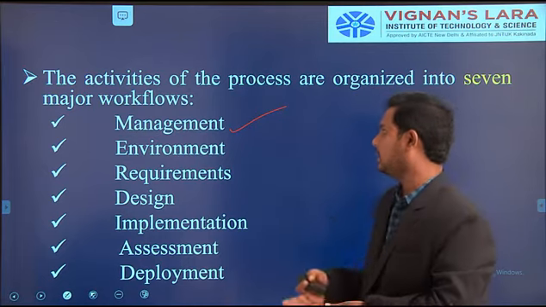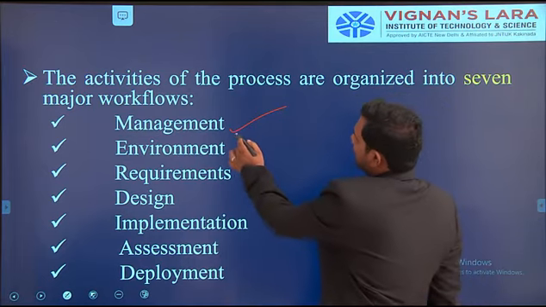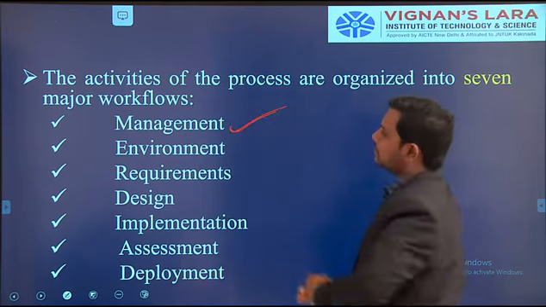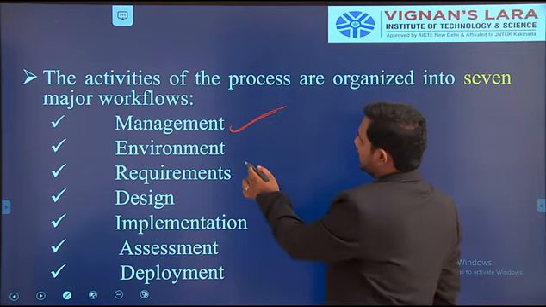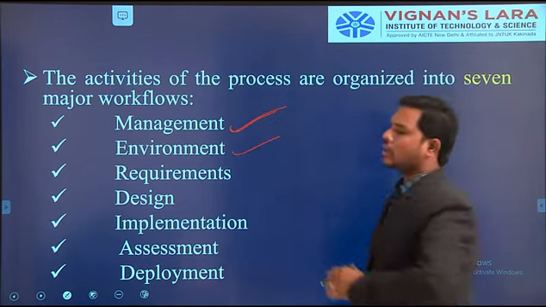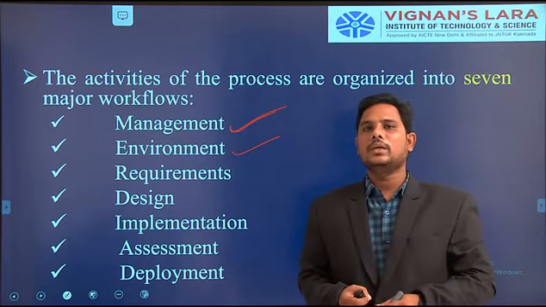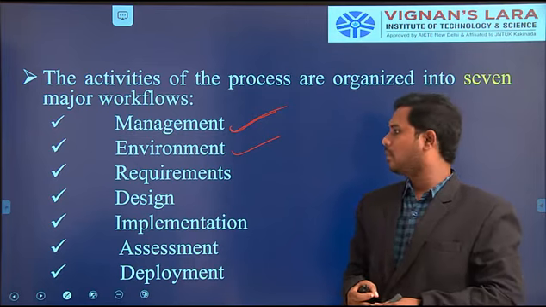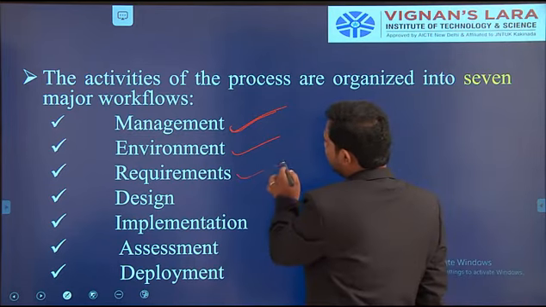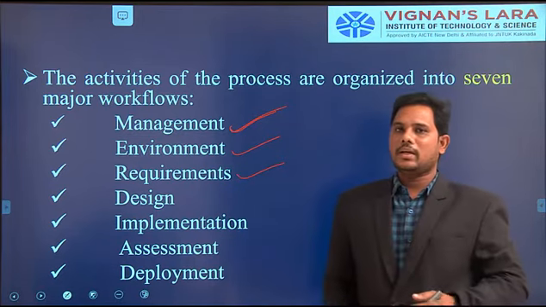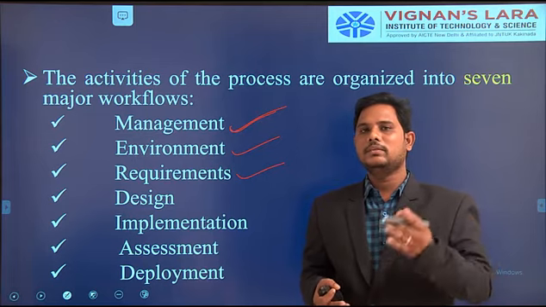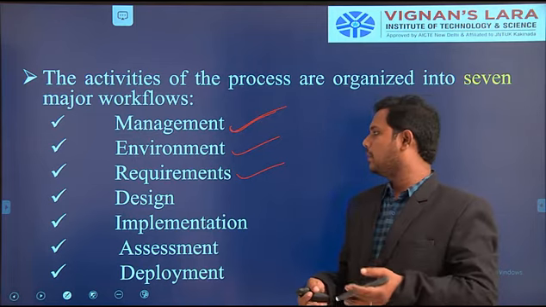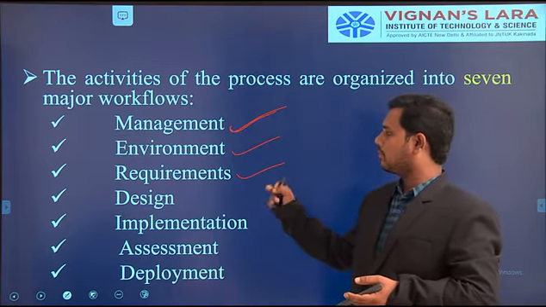The second one is the environment workflow, where we automate the process we are executing and evaluating. Then the requirement workflow means the requirements we take are used sequentially, one by one.